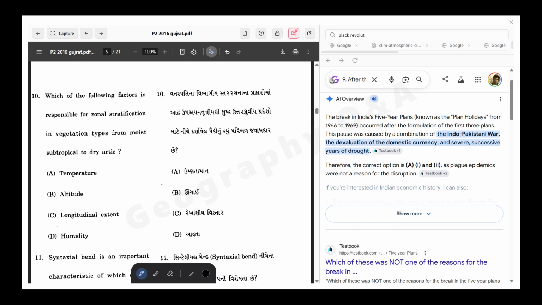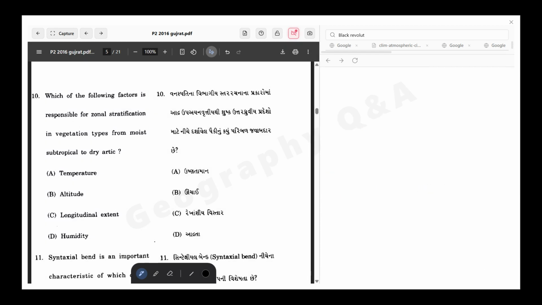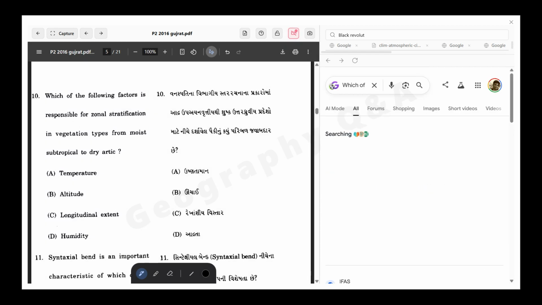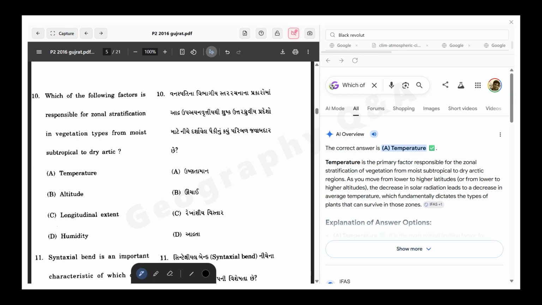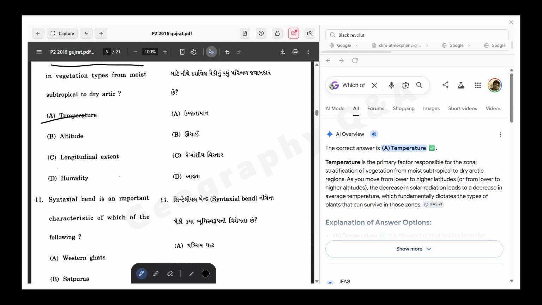Now coming to the next question: which of the following factors is responsible for the zonal stratification in vegetation types from the mountainous or tropical to the dry region? The options are temperature, altitude, longitudinal extent, and humidity. So the correct answer is temperature. The major factor for the zonal stratification has to be written here.